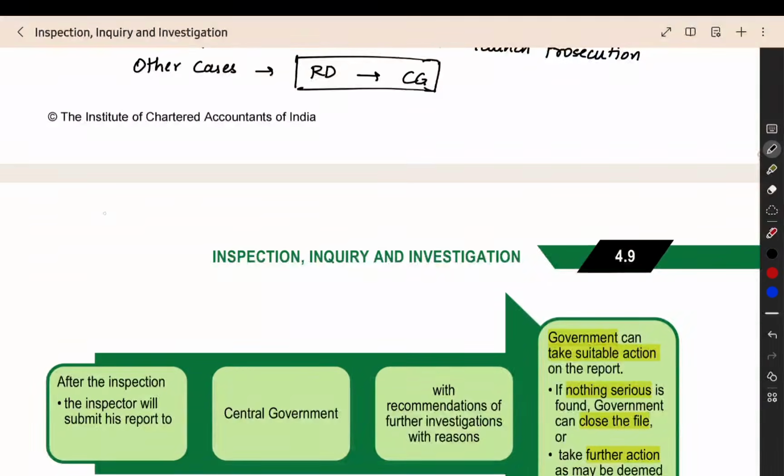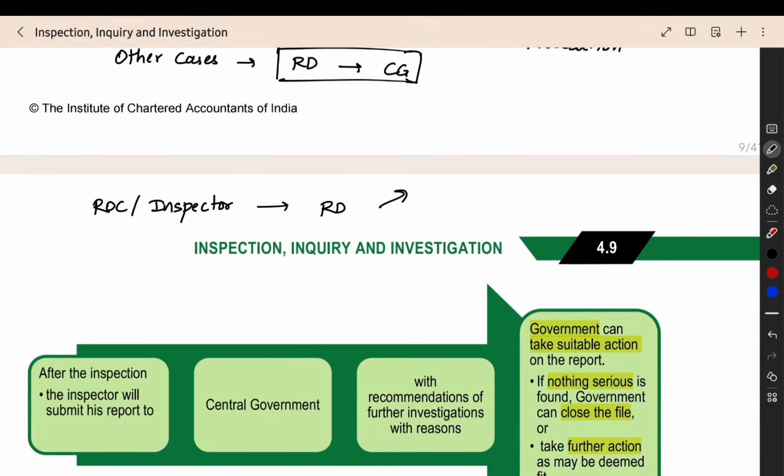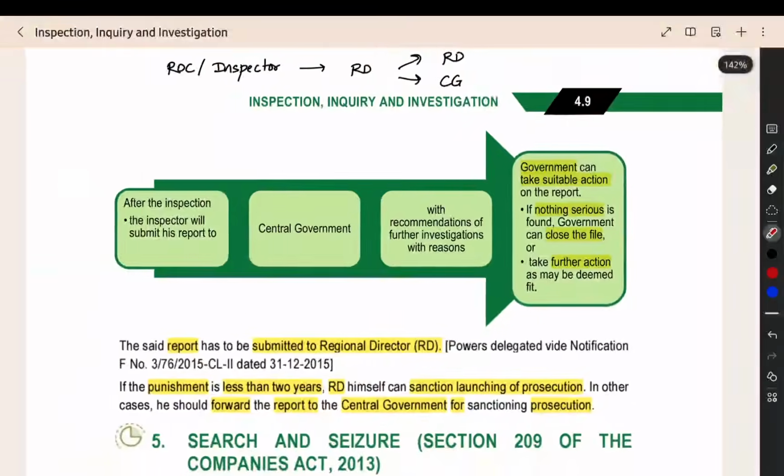So, after completing, the ROC or inspector will send the report to the regional director. The regional director may launch the prosecution, like he will give the sanction of the prosecution by himself, or they can give it to the central government also. After that, the report will be forwarded to the central government. Central government will decide what to do. So that is section number 208.